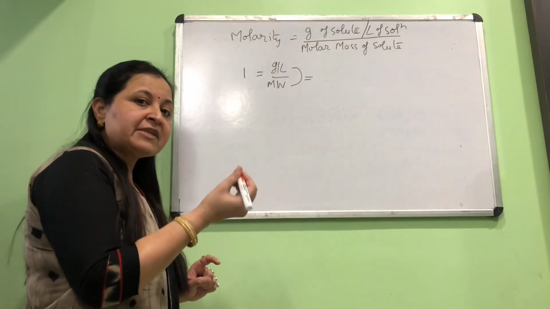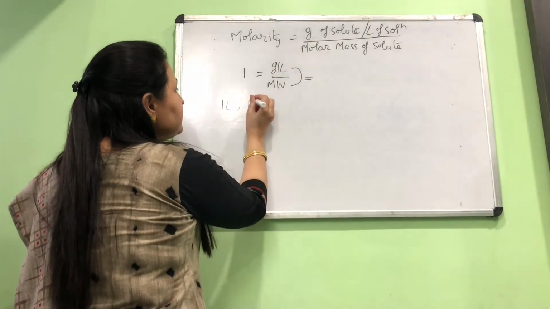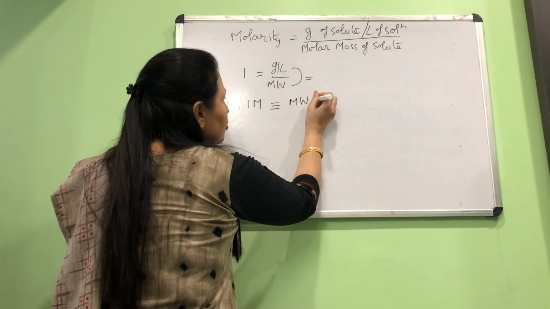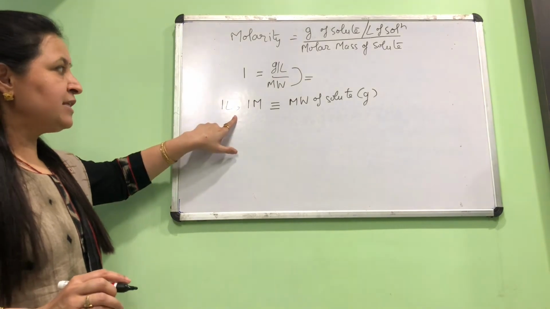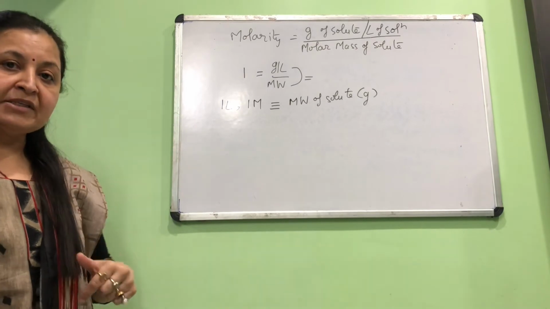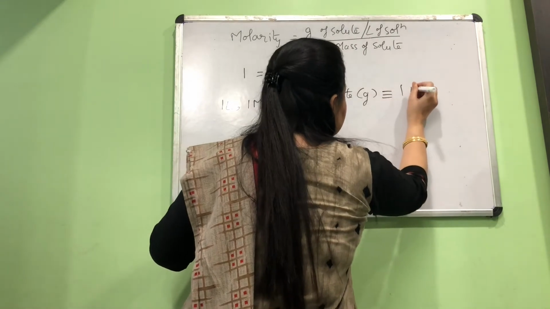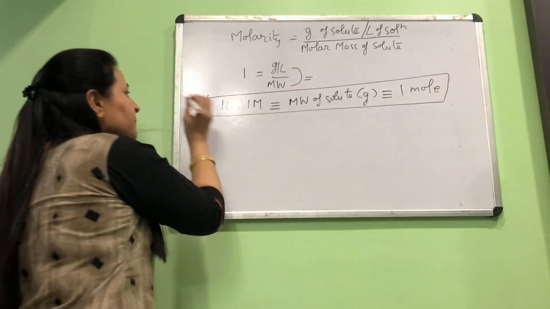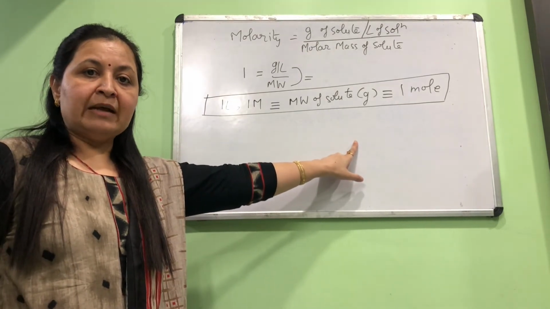In another way, what I am saying is, if the solution is a liter, because it is a liter, and its concentration is 1 molar, then it will always contain the molecular weight of solute in gram. So as long as the volume is a liter and molarity is 1, the amount of solute present will be the molecular weight of the solute expressed in gram. There is another name for this molecular weight of solute expressed in gram. It is nothing but 1 mole. So we have an important relation here. This will solve a number of your questions. A 1 liter, 1 molar solution will always contain the molecular weight of solute in grams, which is nothing but 1 mole of the solute.